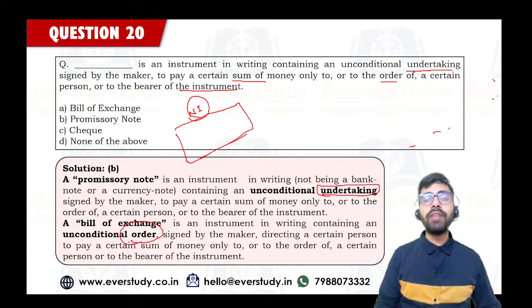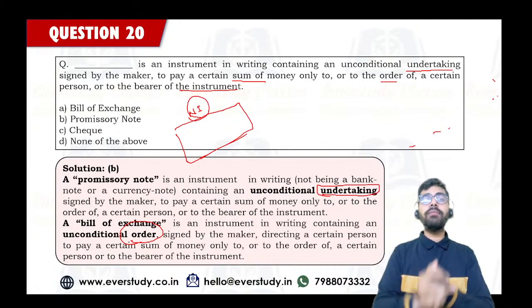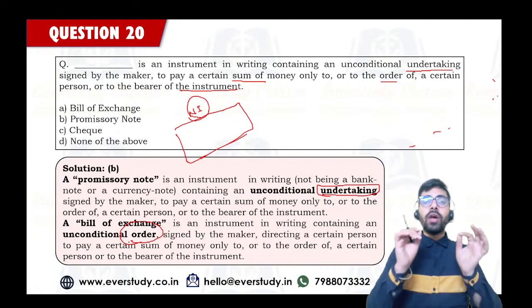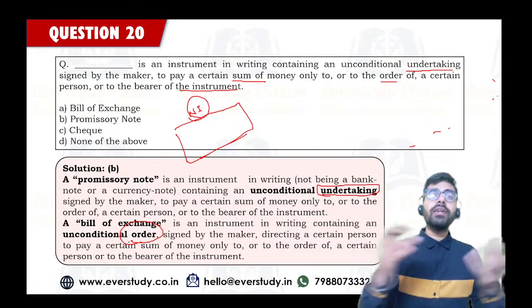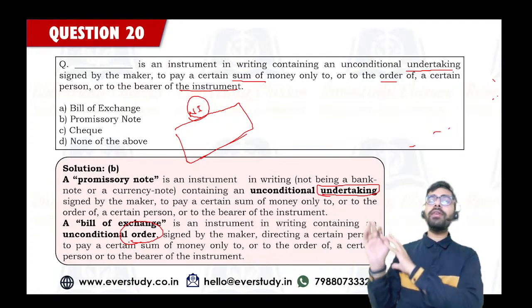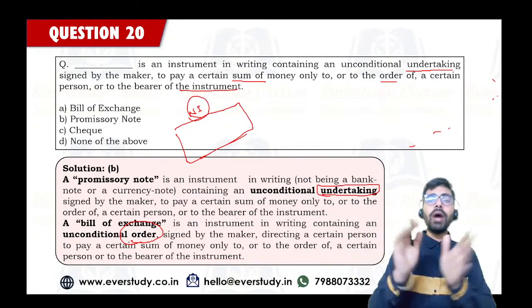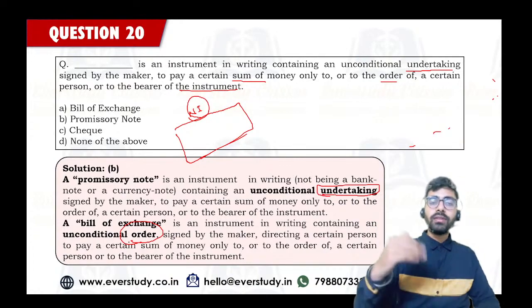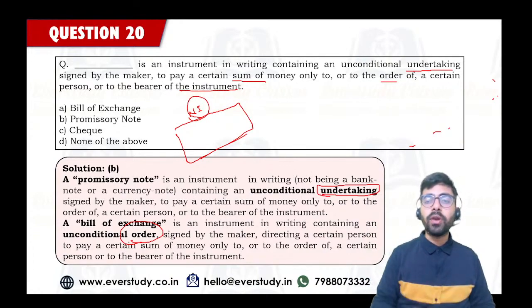The person himself is making the promise. The person himself is giving the undertaking, and that person is going to pay a certain sum of money to some certain person after a certain period of time. In a bill of exchange, some other person is giving an order to the person: you have to pay this much amount. Okay, so this is the difference. So this is the terminology.